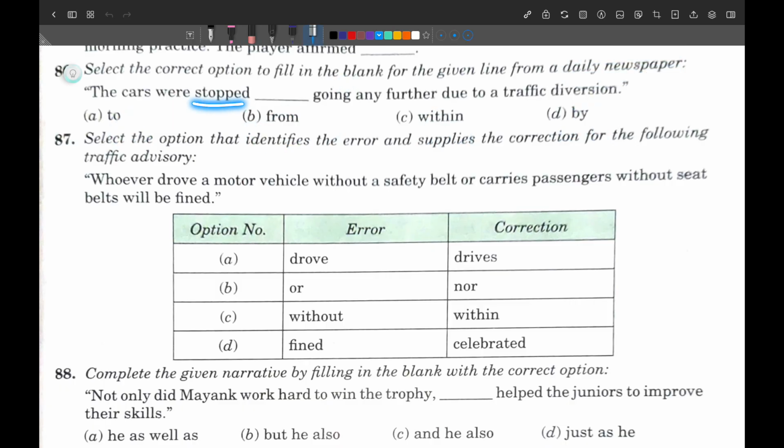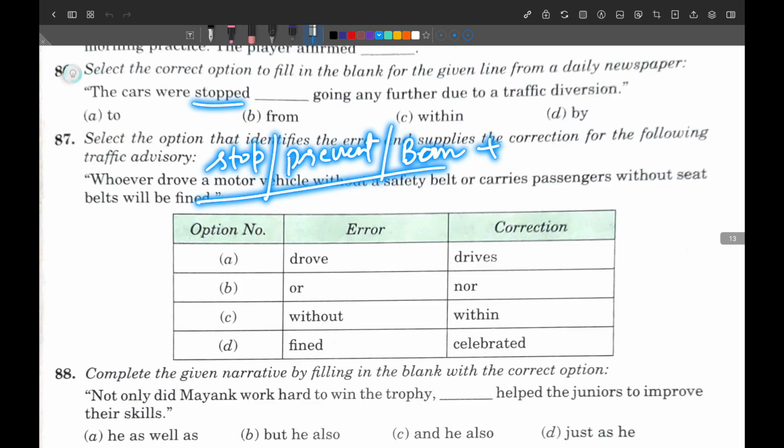If you have words like stopped, ban, or prohibited, if you have a word like stop, prevent, ban, then after it you must use the word from, and after from there must be v1 plus ing form.